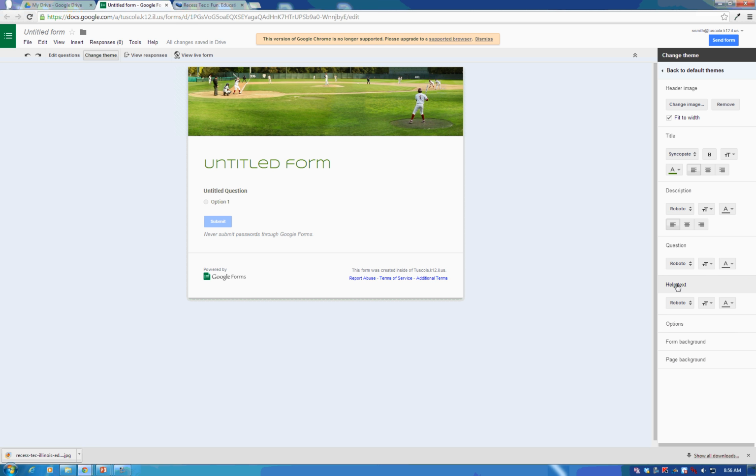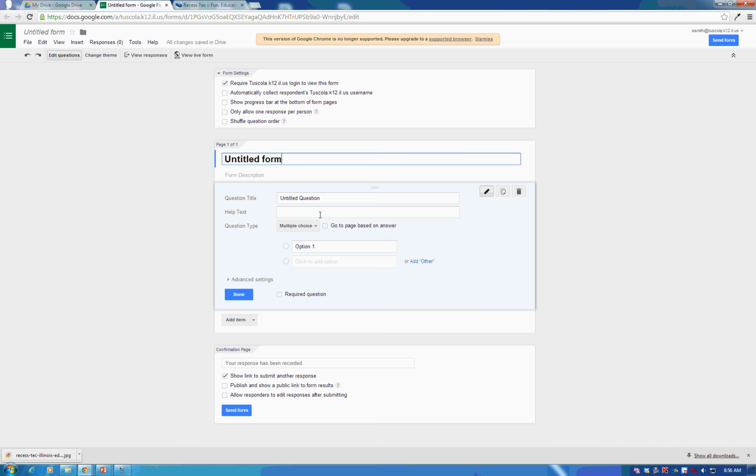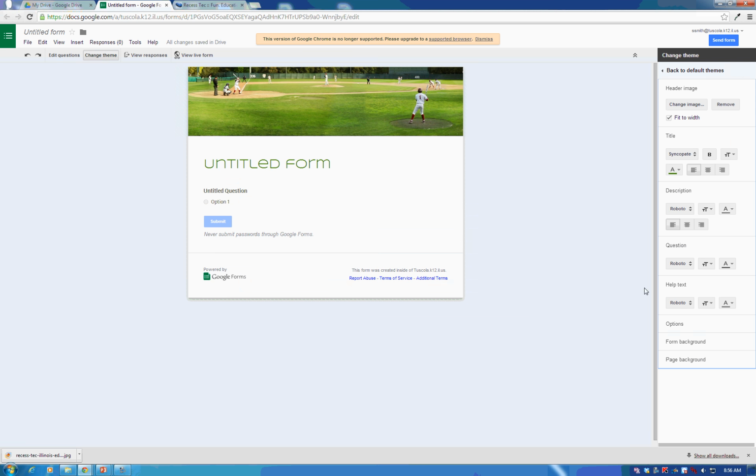And then the next one is help text, and I actually don't have the help text enabled, but again, if I go to my edit questions, you're going to see that's where that would go under each question. If I wanted to put a reminder or something that the students needed to take more information about answering that question, I could give them some help text there. So that would be changing the font and style and color for that.